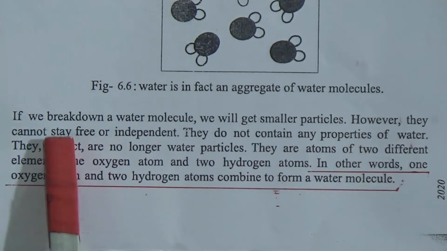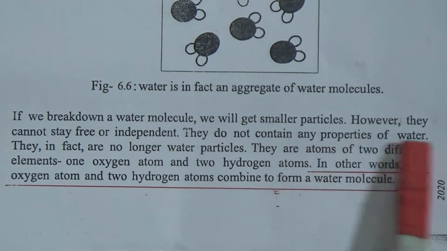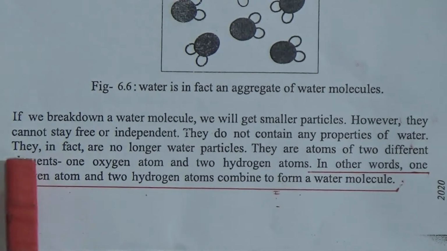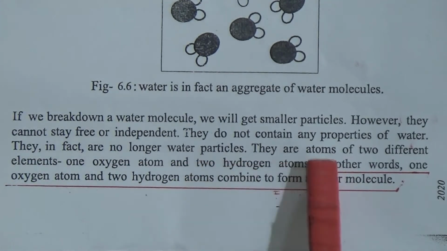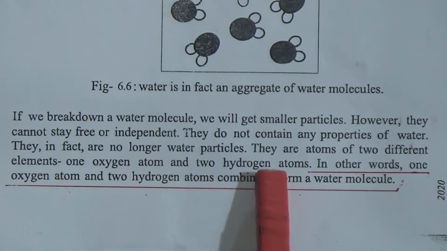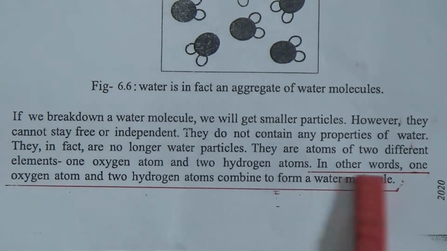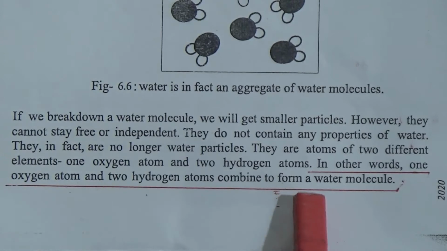However, they cannot stay free or independent. They do not contain any properties of water. They in fact are no longer water particles. They are atoms of two different elements, one oxygen atom and two hydrogen atoms. In other words, one oxygen atom and two hydrogen atoms combine to form a water molecule.